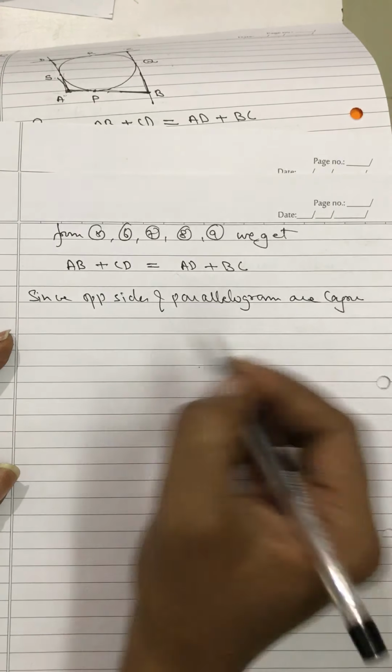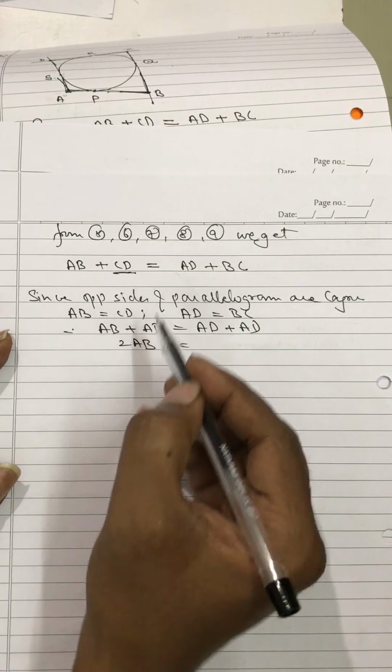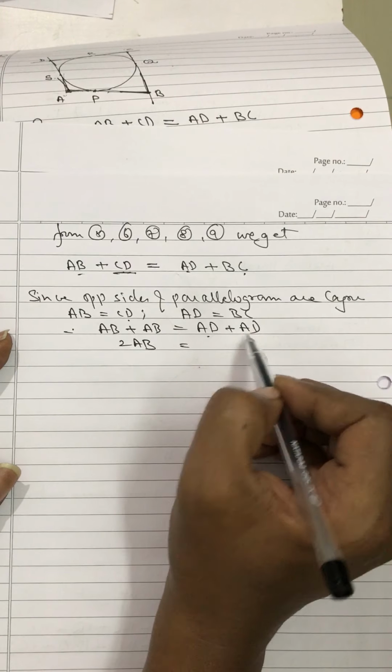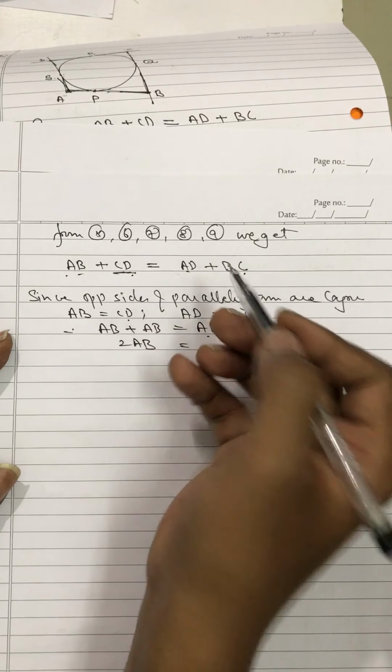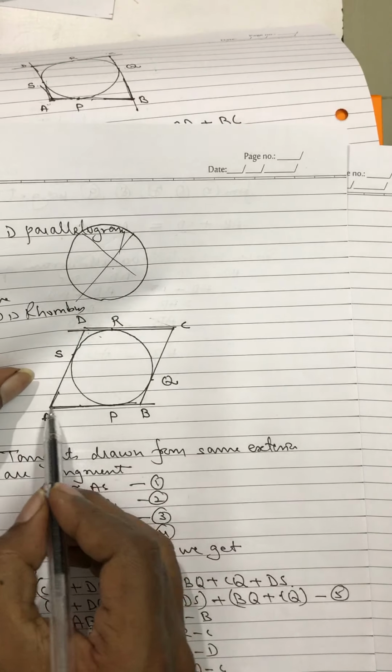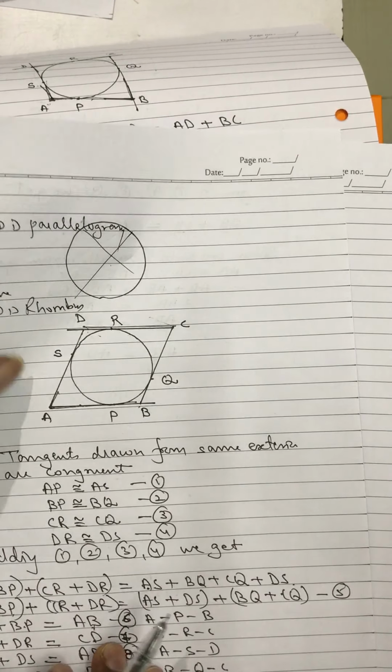Therefore, AB plus AB is equal to AD plus AD. Therefore, 2AB is equal to 2AD. Are you getting this? Instead of CD, I am writing AB, and instead of BC, I will write AD. I can write anything. Therefore, AB is equal to 2AD upon 2, therefore AB is equal to AD. So now we have got that AB is equal to AD. That means adjacent sides are congruent.